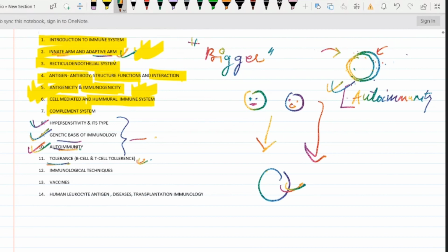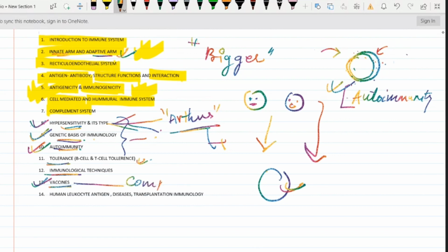Now, genetic basis of immunology is also there, and hypersensitivity. There are four types of hypersensitivity. All the four we will see. Here only we will be going to see about the Arthus reaction, which Dr. Arthus has discovered. After that, arthritis was named. Then comes the immunological techniques. We will see RIA and others. The 13th part is vaccine. In vaccine, here we will get the use of computational biology. Okay. Then fourth, we will see human leukocyte antigen, the diseases and transplantation immunology.